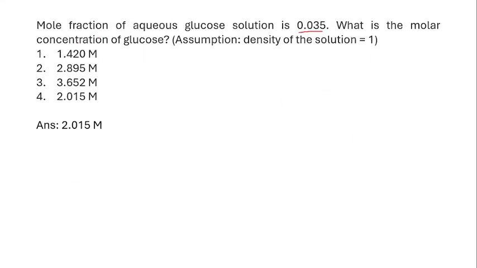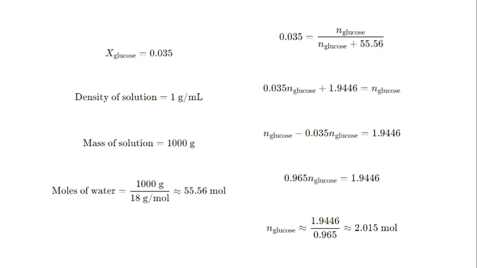So initially the mole fraction is given. So this is a binary solution. It consists of only glucose and water, right? So first, X glucose is 0.035, and the density of solution is asked to be assumed as 1 gram per ml, and the mass of the solution. So since the density is 1, the weight of the solution and volume of the solution is same, right? So it is 1000 grams.